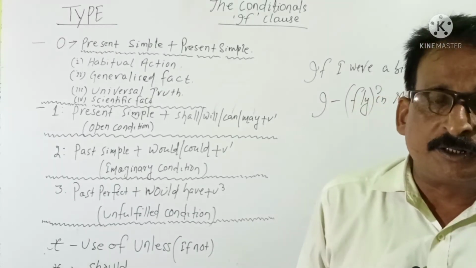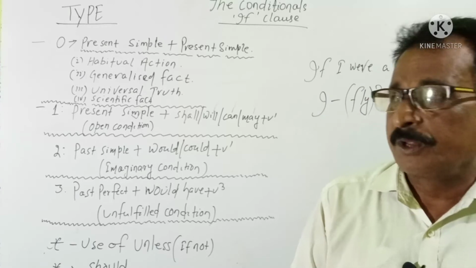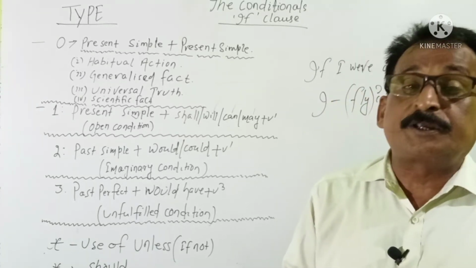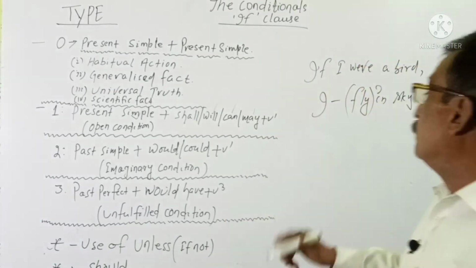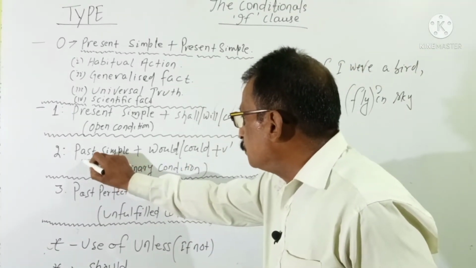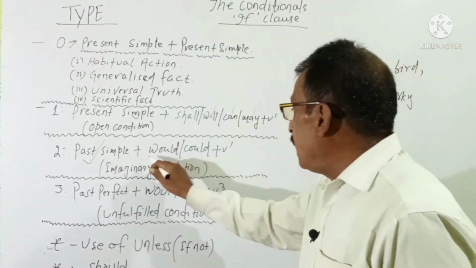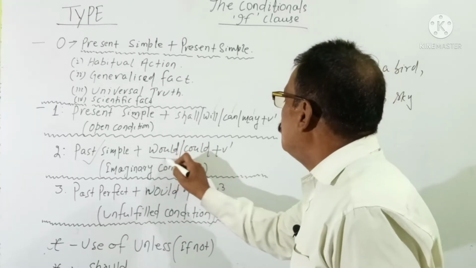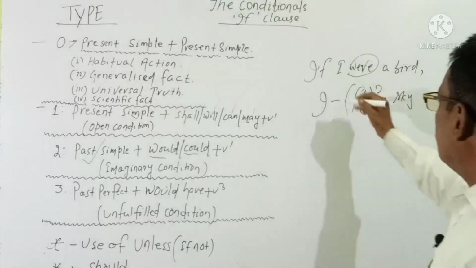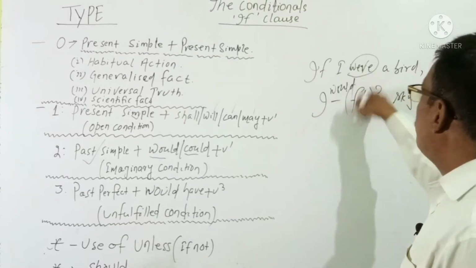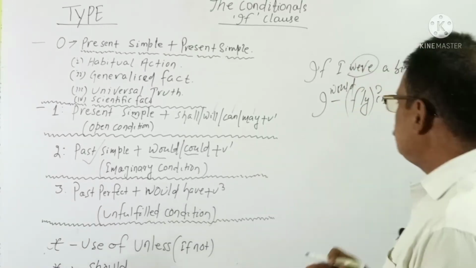This is an imagination. This is not real. This is not factual with the person. So in the case of imagination, the rule is the conditional clause will take past simple, and the main clause will take either would or could. So if I were a bird, I would fly in the sky. It will be would or could plus V1.